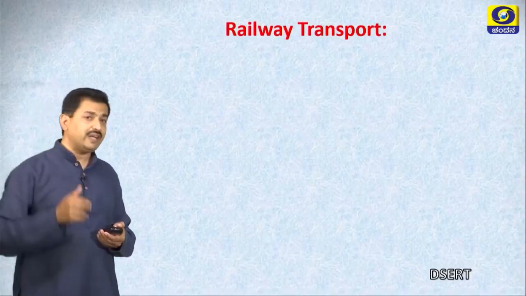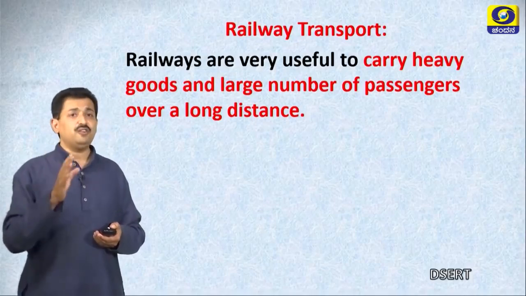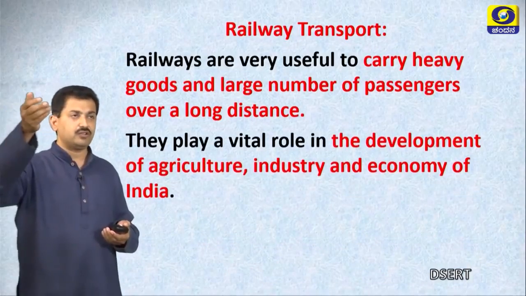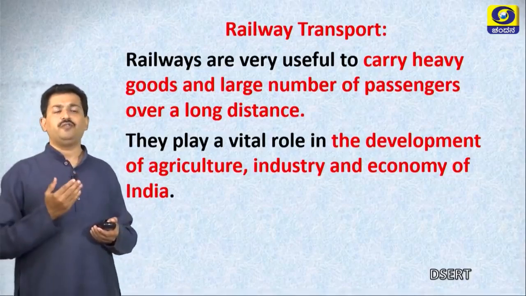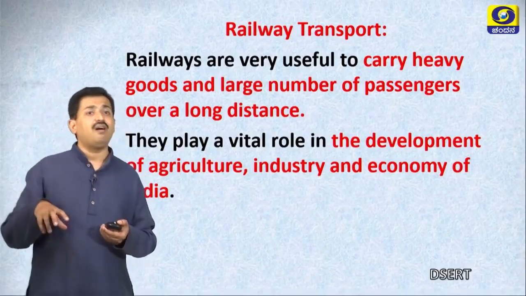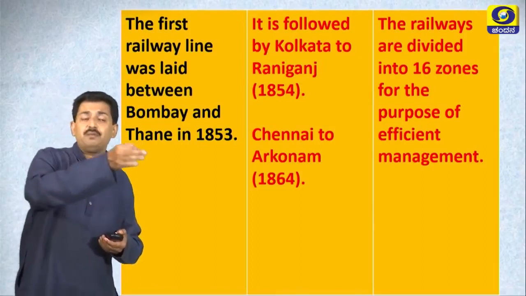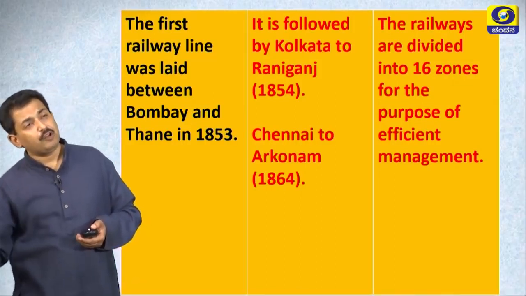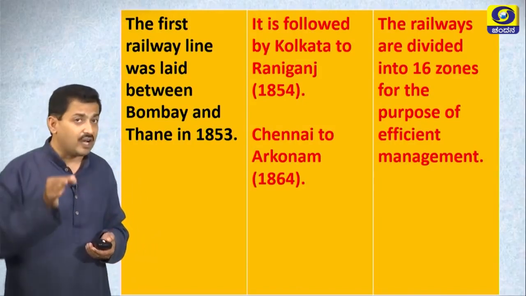Now, let us go to the next topic, railway transport. Railways are very useful to carry heavy goods and a large number of passengers over a long distance. They are very useful for the development of agriculture, industry and the overall economy of India. The first railway line, you know, was laid between Bombay and Thane in 1853, later between Kolkata and Raniganj, and afterwards in 1864 between Chennai and Arakkonam.